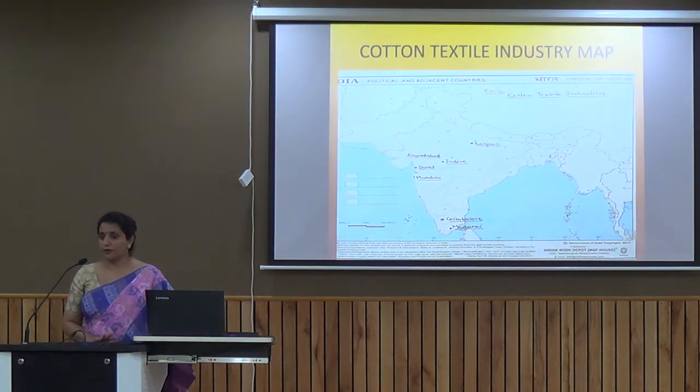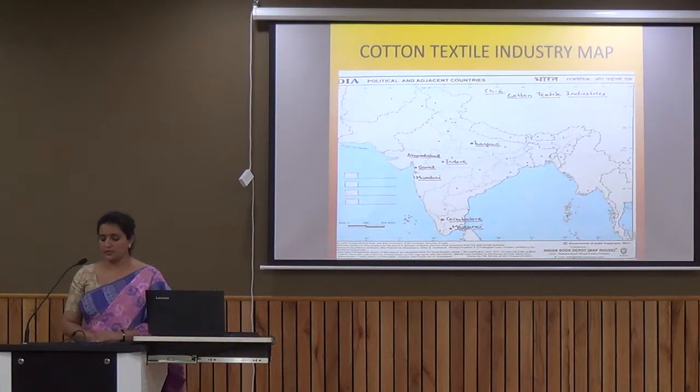This is the map work of the cotton textile industry. If you see, we have certain areas where we have a large amount of cotton textile. Kanpur in Uttar Pradesh, an important cotton textile center. Indore in Madhya Pradesh, Ahmedabad and Surat in Gujarat, Mumbai in Maharashtra, Coimbatore and Madurai, the two important cotton textile industrial centers.